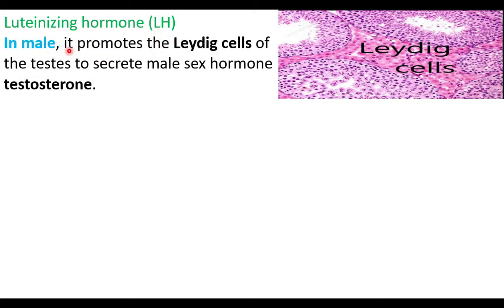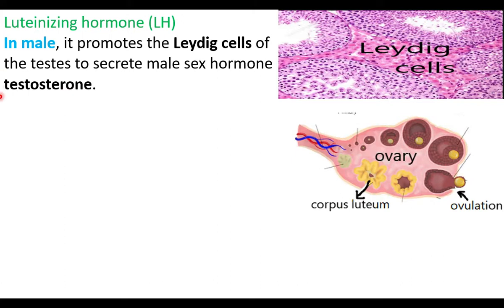These cells produce male reproductive hormones with the stimulation of LH. In male, LH promotes the Leydig cells of the testes to secrete the male sex hormone testosterone.